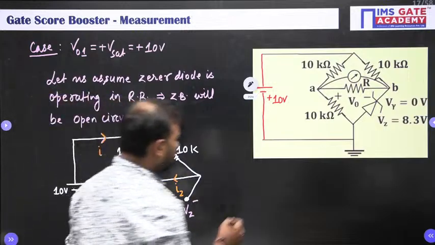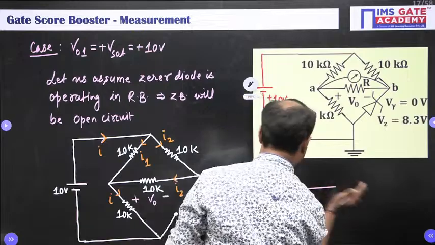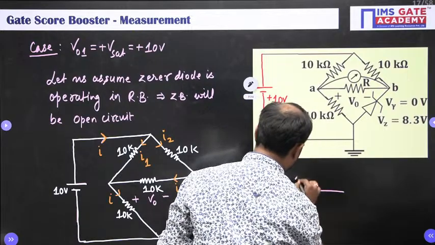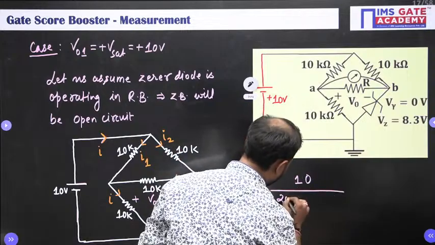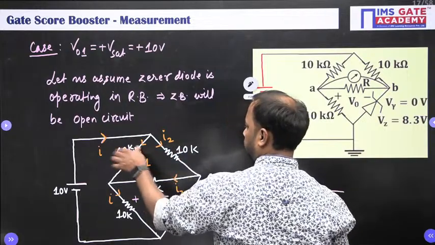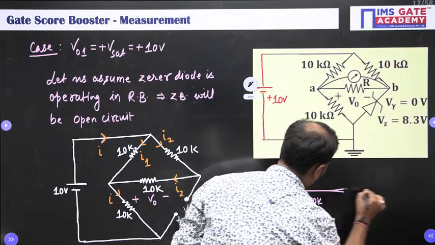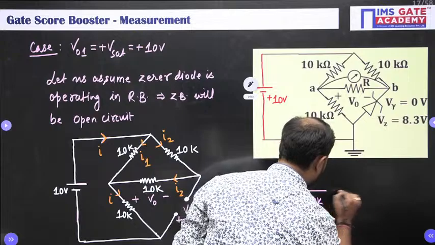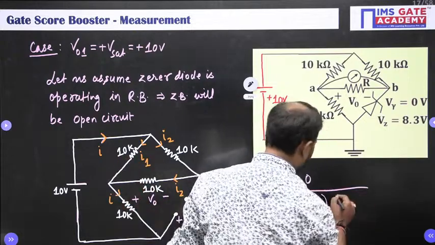So I can directly write I as, I hope you are getting this, 10 divided by 10 plus 10, 20K parallel with this 10K, and the combination in series with plus 10K.